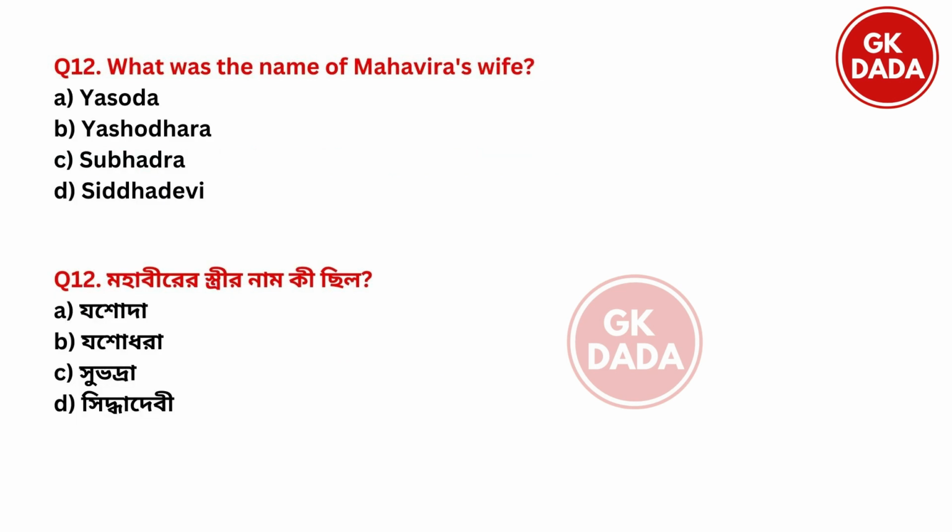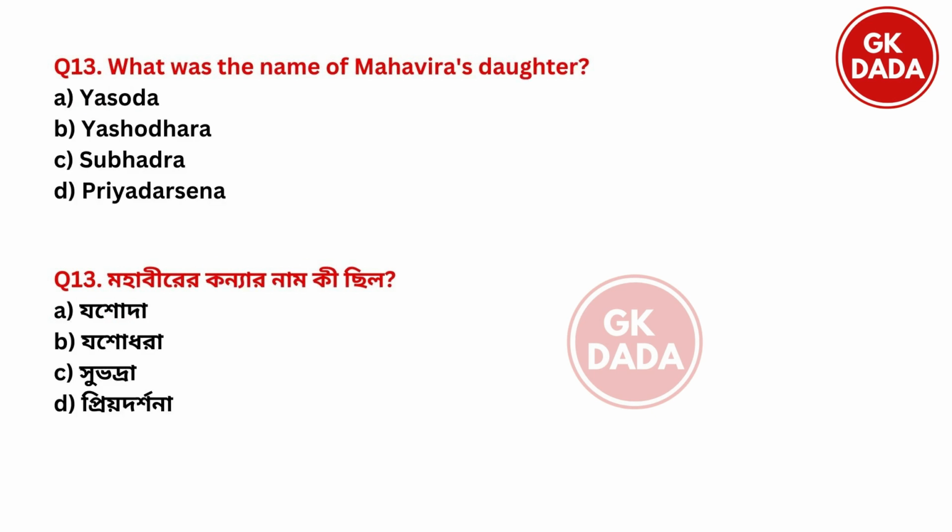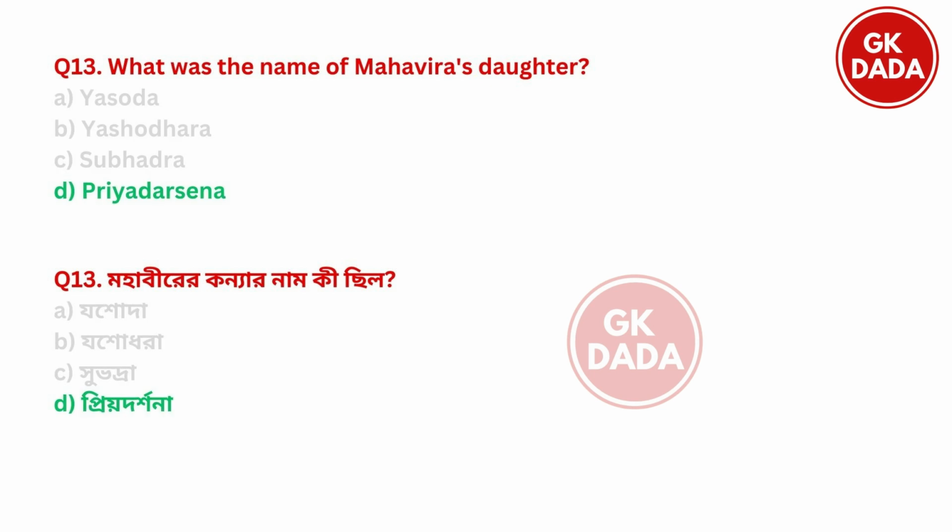Next. What was the name of Mahavir's wife? Option A, Yashoda, option B, Yashodhara, option C, Subhadra, option D, Siddha Devi. So the name of Mahavir's wife was option A, Yashoda. Next. What was the name of Mahavir's daughter? Option A, Yashoda, option B, Yashodhara, option C, Subhadra, option D, Priyadarshana. So the name of Mahavir's daughter was option D, Priyadarshana.